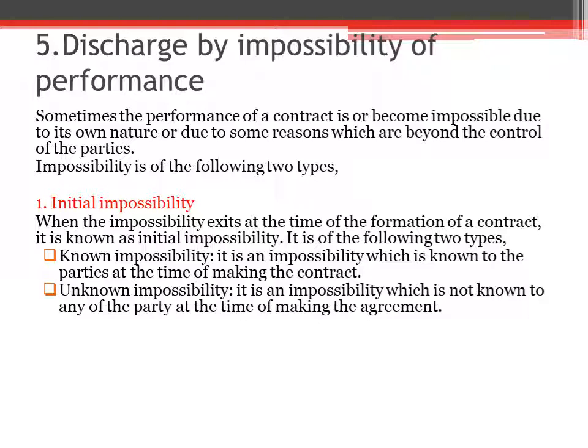For example, an example for initial impossibility. X agrees to pay Y rupees 10,000 and Y in return promises to bring the moon from heaven for X. So in this case, the impossibility is known to the parties and it exists at the time of forming the contract.